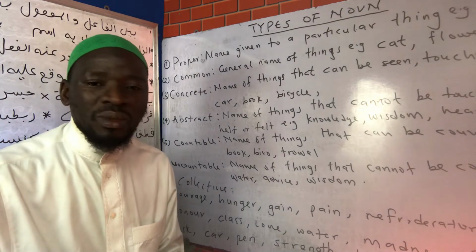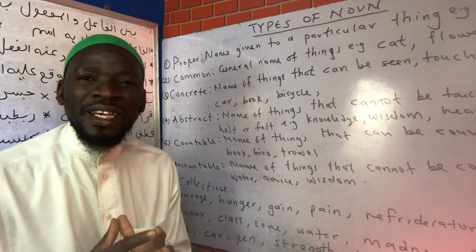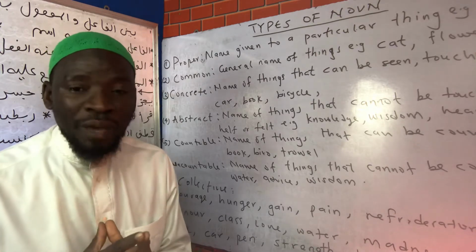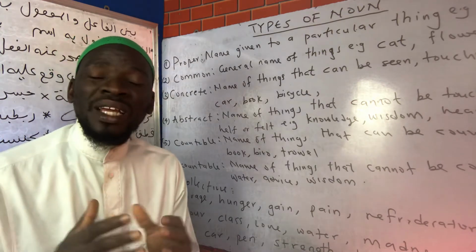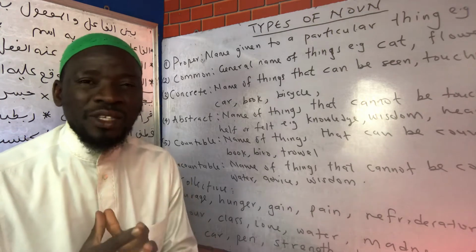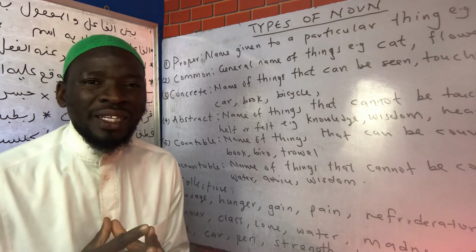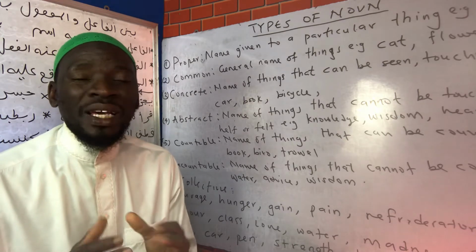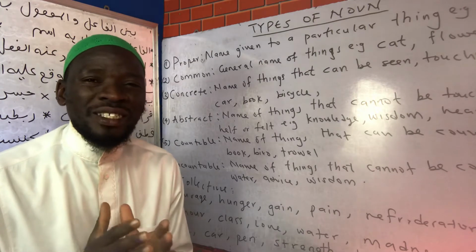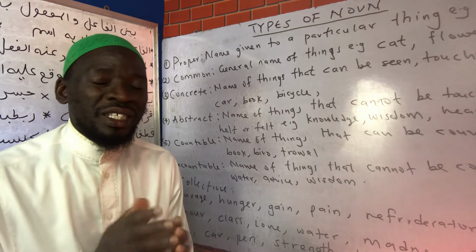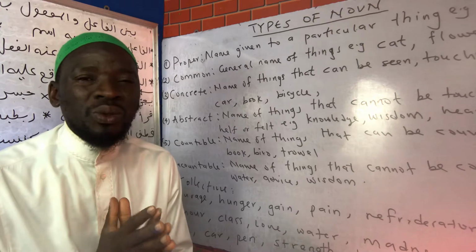A proper noun is a name that is given to a particular person, animal, place, or thing. When we give a particular name to somebody that no one else bears except that particular person, that name is a proper noun. And the rule to be applied in proper nouns is that we capitalize every proper noun. For instance, the name of a person, we can have Abdullah. The first letter of Abdullah, which is A, should be written in capital letter.